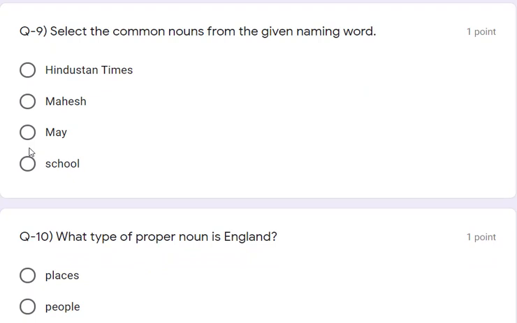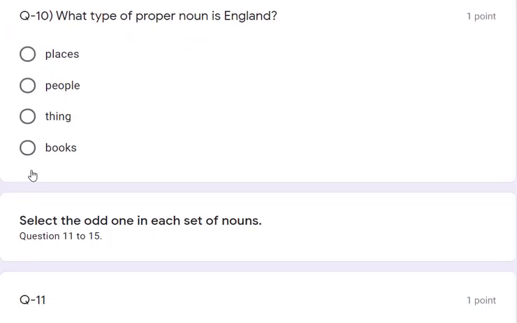Select the common noun from the given naming words. Here we need to select the common noun. Hindustan Times, that is a proper noun. Mahesh, that is also a proper noun. May, that is also a proper noun, that is a month name, right? And school is the general. So school will be the correct answer.